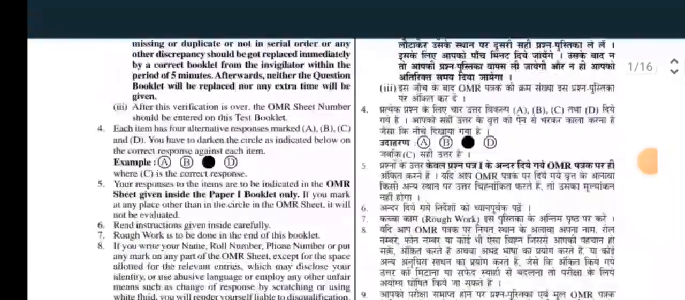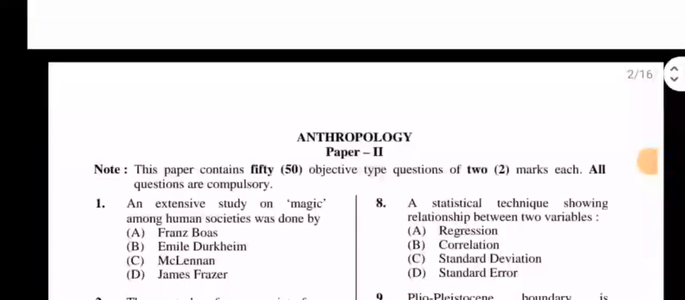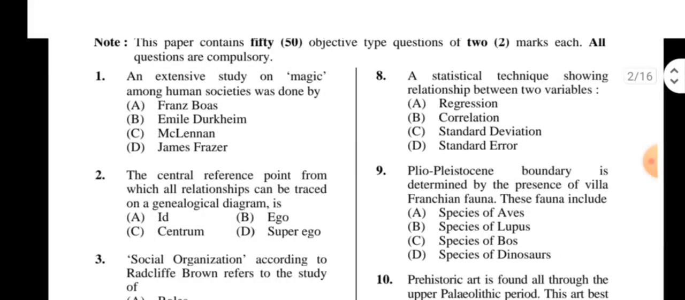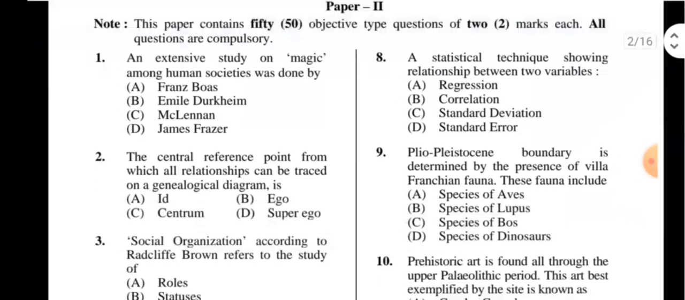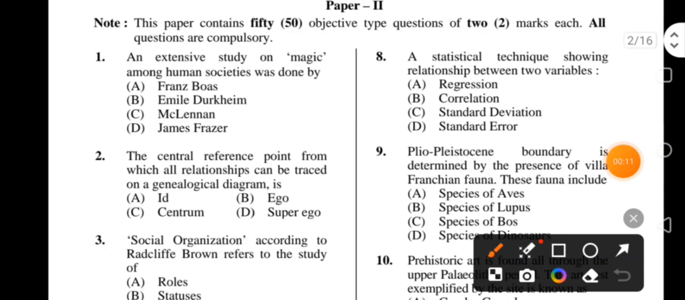Today we are going to solve another previous year UGC NET Anthropology paper. So first question of today is, an extensive study on magic among human societies was done by, 4 options. Right option is James Fraser.